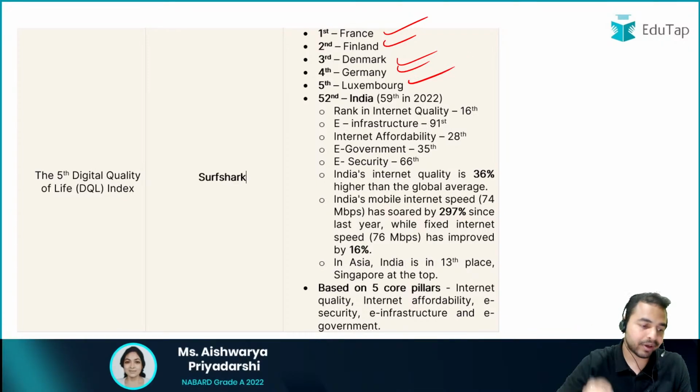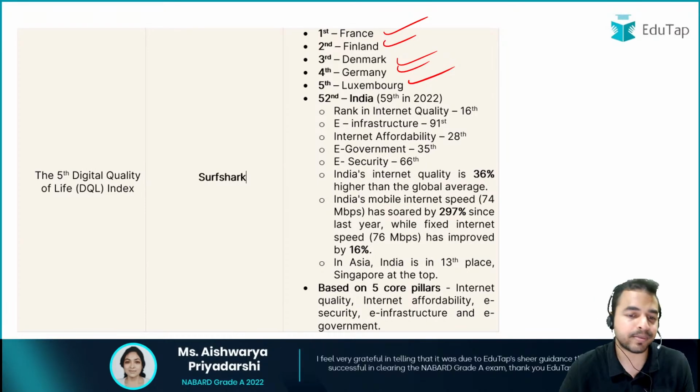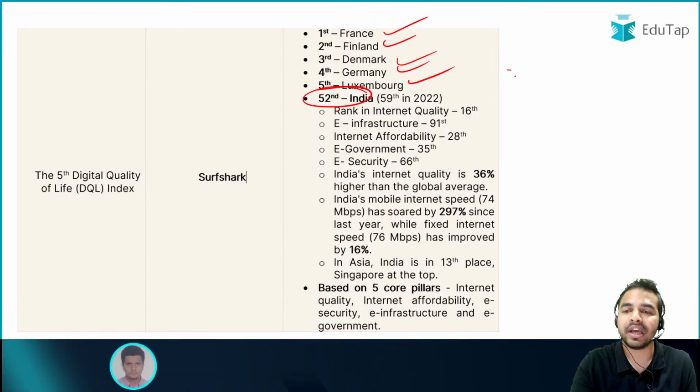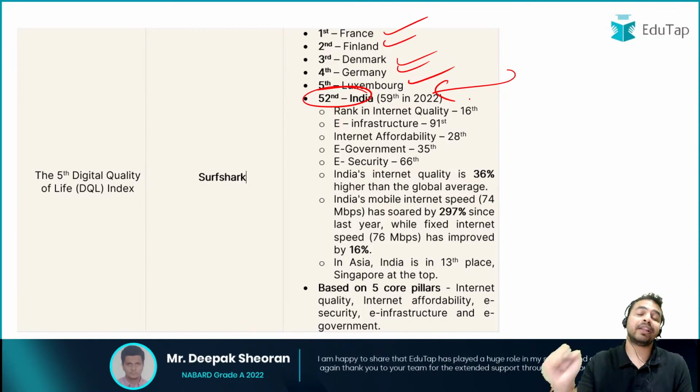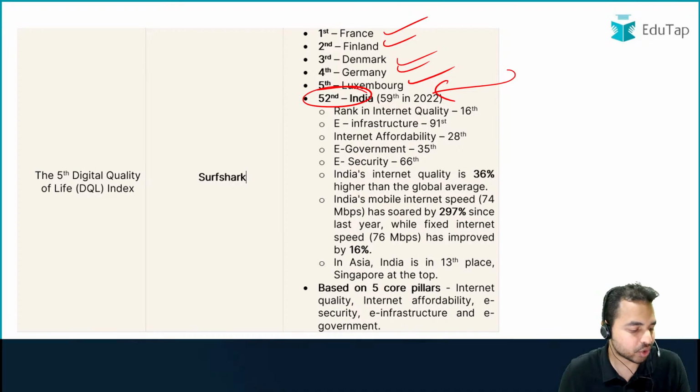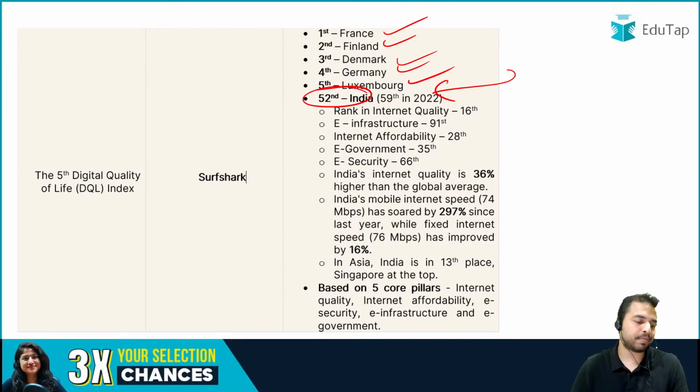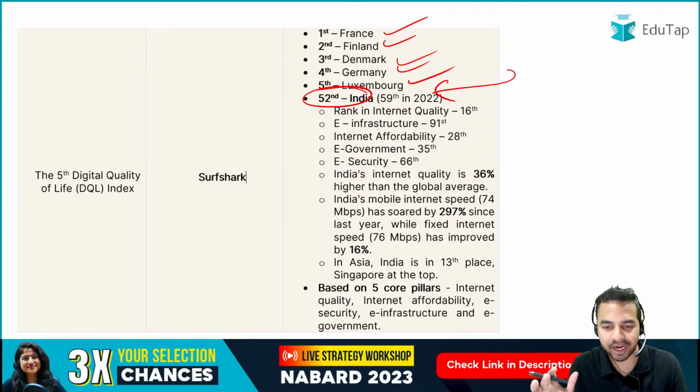And the most important thing is India's ranking. India की ranking सबसे ज़्यादा important है. And what was India's rank? India's rank was 52nd in this particular index, and in the last year India's ranking was 59th in this particular index. Absolutely right. So Sridevi, Rohit, Prashant, Sorima, Preeti, Jeevan, all the people have given me the right answer.